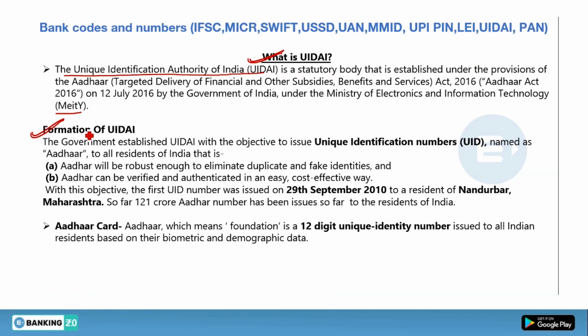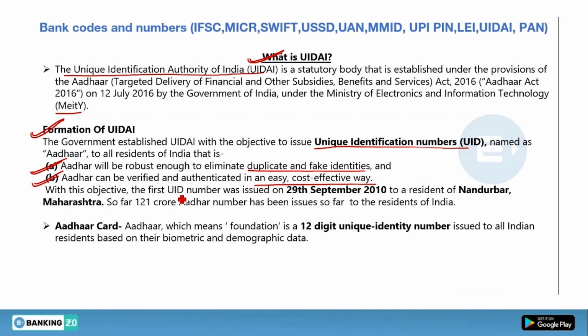So the formation of UIDAI: the government established UIDAI with the objective to issue a unique identification number named Aadhaar to all residents of India. That is, Aadhaar will be robust enough to eliminate duplicate and fake identities. So this is the purpose of introducing Aadhaar, that it will eliminate the duplicate and fake identities. Now Aadhaar can be verified and authenticated in an easy and cost-effective way.